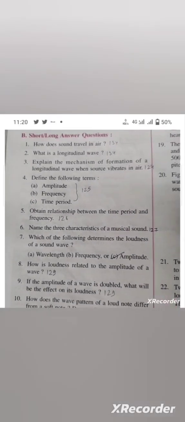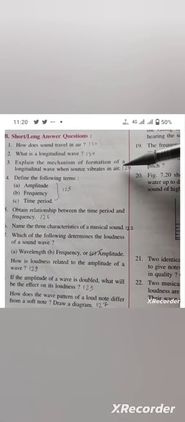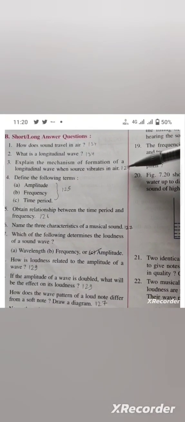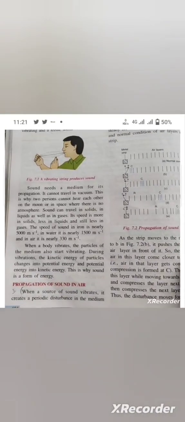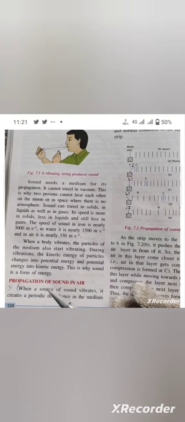Now question number 3. Explain the mechanism of formation of a longitudinal wave when source vibrates in air. Its answer is given on page number 124. So all of you open page number 124. Page number 124, propagation of sound in air. You have to start writing from the first word.